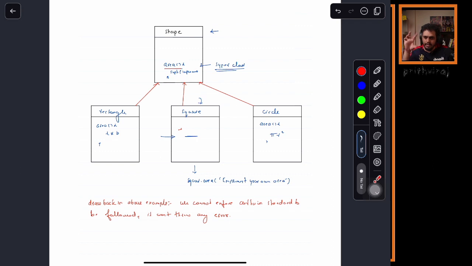A single child cannot have multiple parents, right? Okay. Cool. Any other doubts, guys? We saw that, right? It is called multiple inheritance. Multiple inheritance using classes is not allowed in Java.